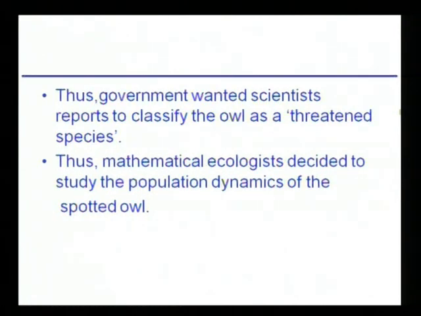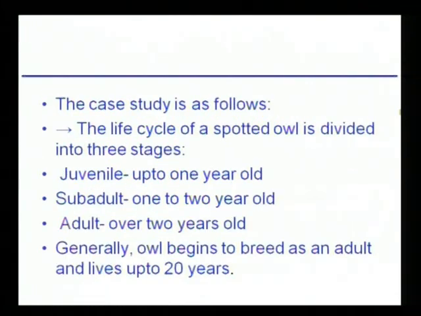The government wanted scientists' reports to classify the owl as a threatened species. Mathematical ecologists decided to study the population dynamics of the spotted owl. This is a real case study which we have taken from America. The lifestyle of a spotted owl is divided into 3 stages: juvenile up to 1 year old, subadult 1 to 2 years old, adult over 2 years old.